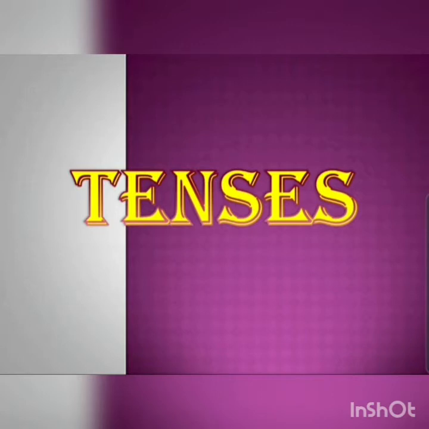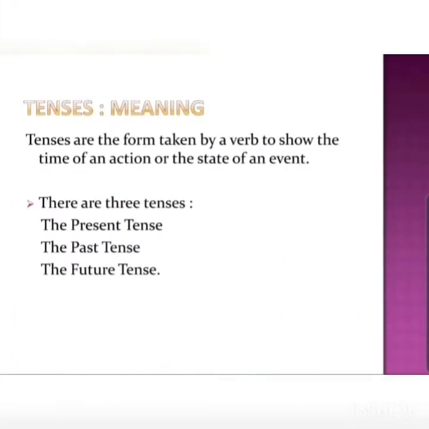The action is either presently going, or it is completed, or it is yet to take place. So all these three times, that way we have to divide the tenses. So it can be the past, the present and the future. This you all must be familiar with. So there are three tenses, basically three broad categories: the present tense, the past tense and the future tense.